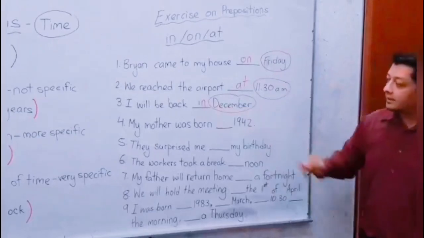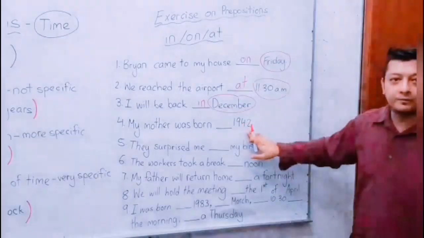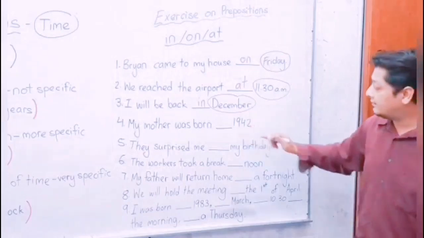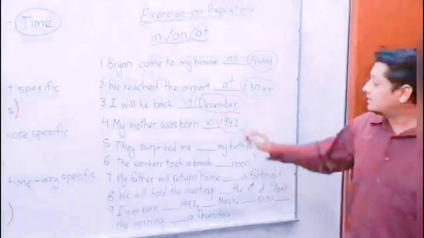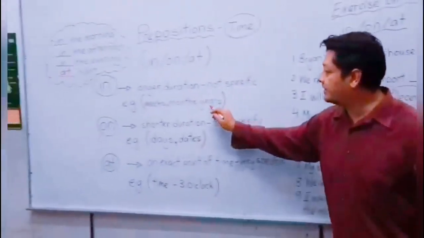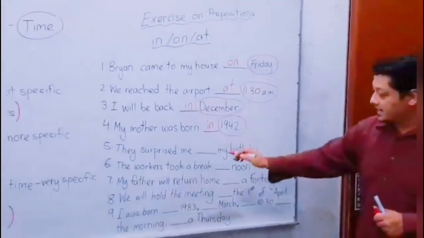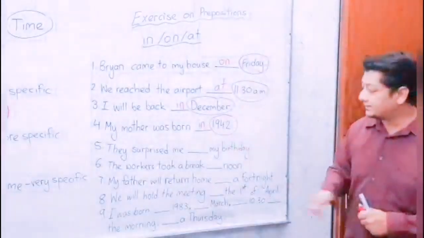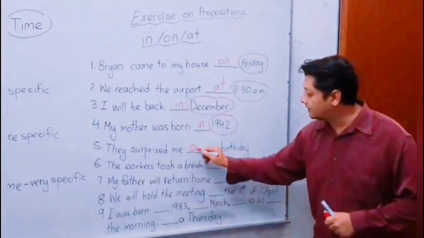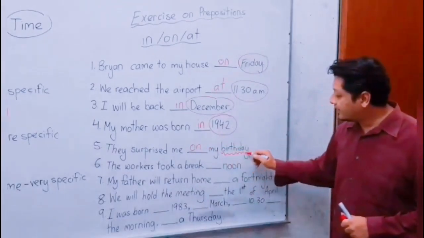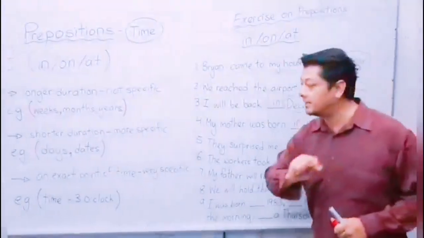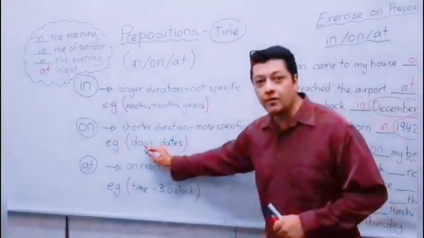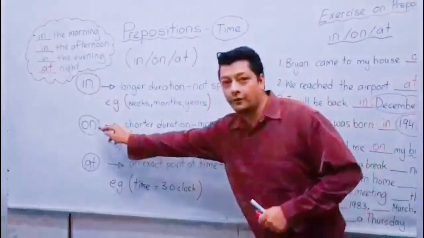Fourth one: my mother was born 1942. What's your answer? In. Very good. Why in? Because 1942 represents a year, so we use in. Fifth one: they surprised me my birthday. What's the answer? On my birthday. Yes, on, because a birthday refers to a specific day. Everyone has a specific birthday, either a day or a date, so it will be on.